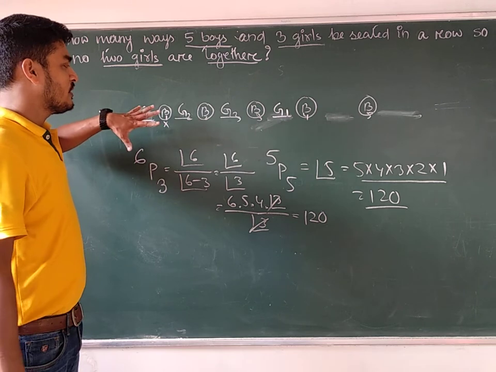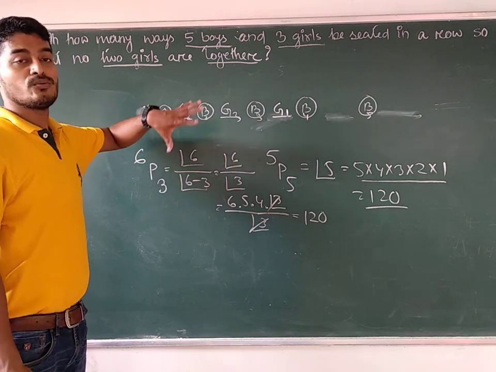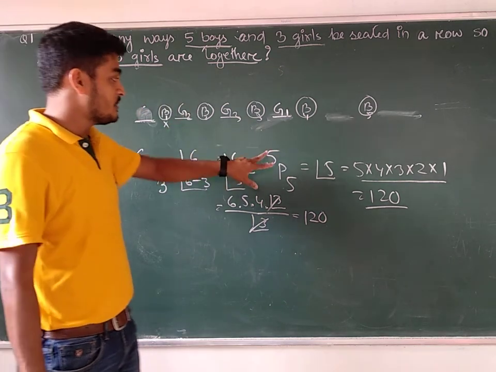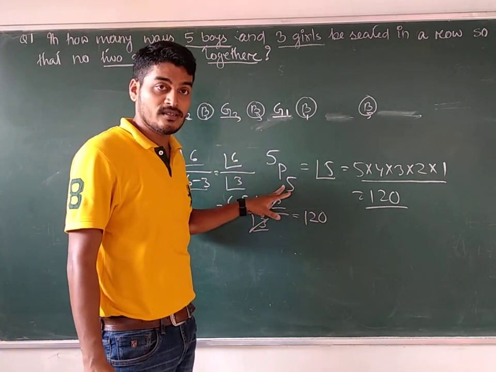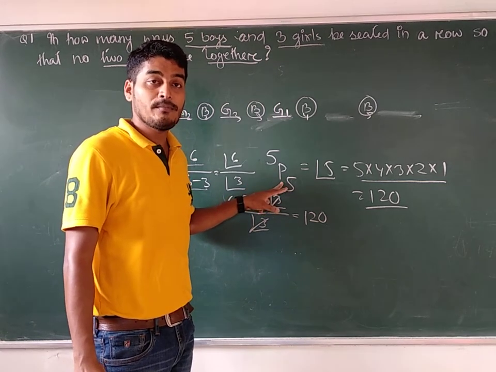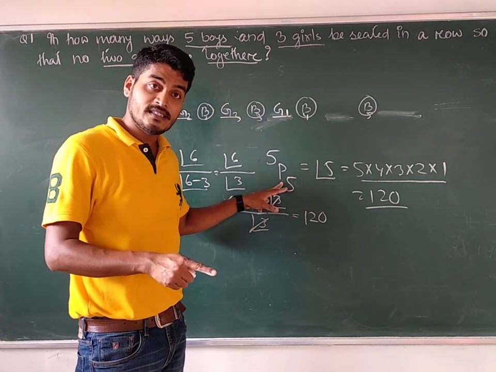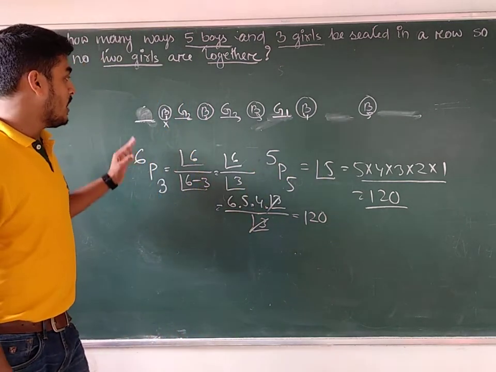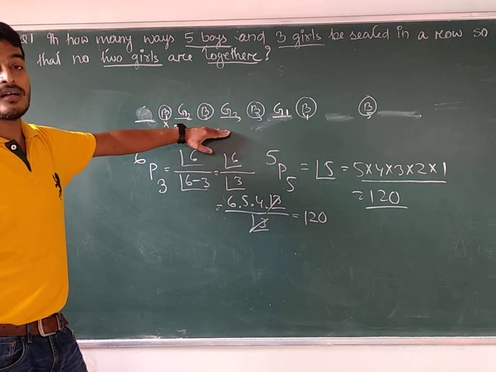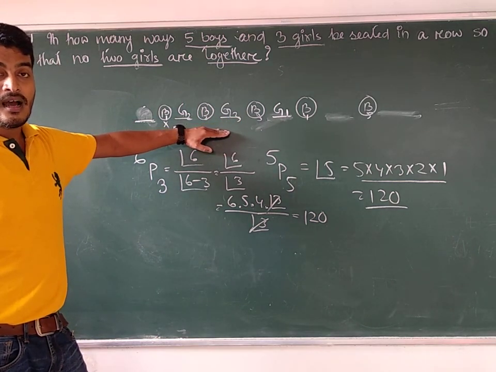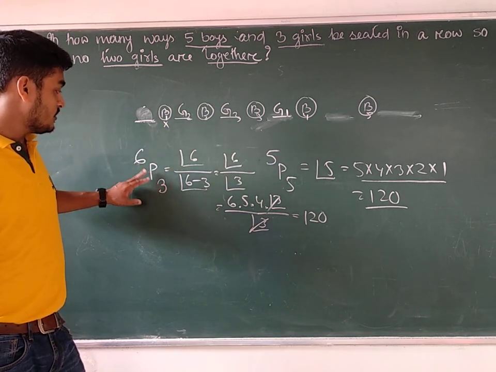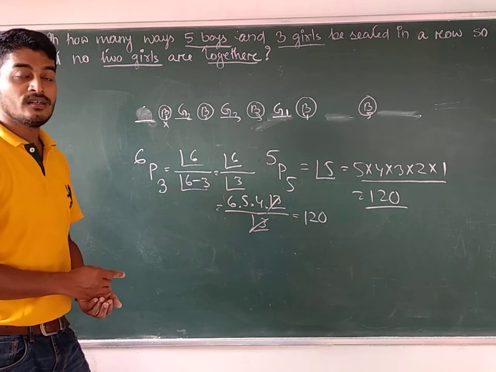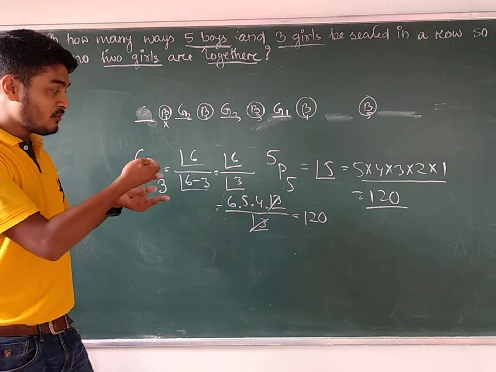The question's solution is this: first of all, we will try to give the seat for each and every boy. How many seats will be required? 5 seats will be required for 5 boys. That is, 5 seats can be arranged among 5 boys in how many ways? All the boys are distinct, 5 boys and 5 seats are required, so the answer is factorial of 5, 120. Now how many places are left with us for girls? 6 places are left with us. How many girls are there? Out of 6 seats we have to arrange 3 different seats, so 6P3 is 120.